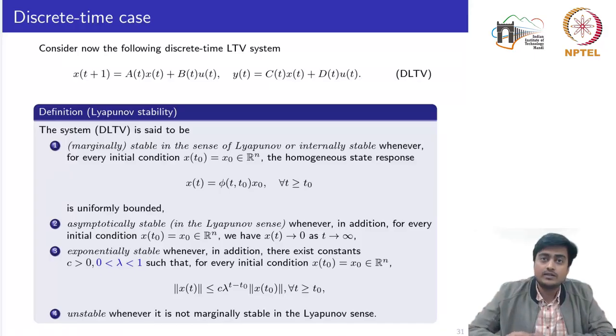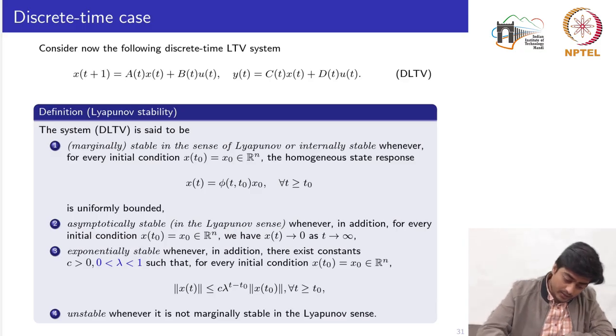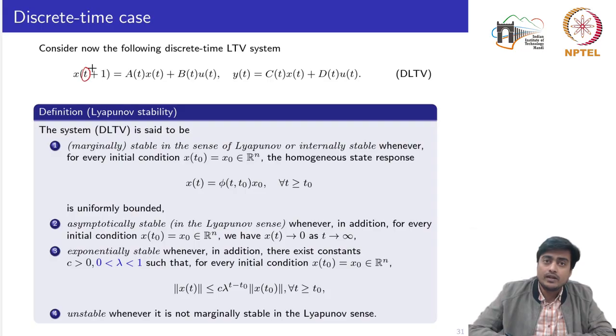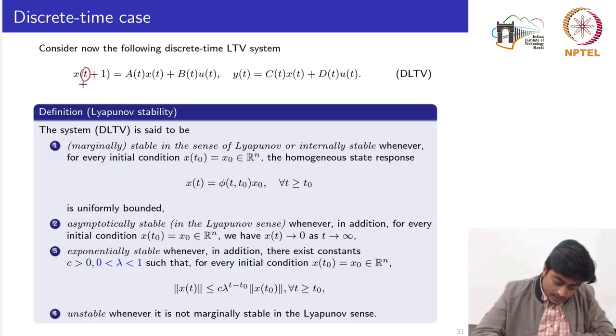So now we'll see the Lyapunov stability theorem results for the discrete time case. So consider now the following discrete time linear time varying system, where now t belongs to the set of integers. So x(t+1) is equal to A(t) x(t) plus B(t) u(t). So here A, B, C, D matrices are time varying matrices in the discrete time domain.